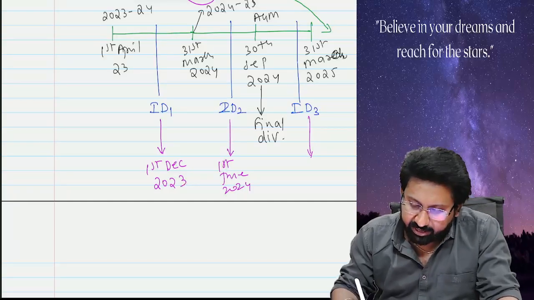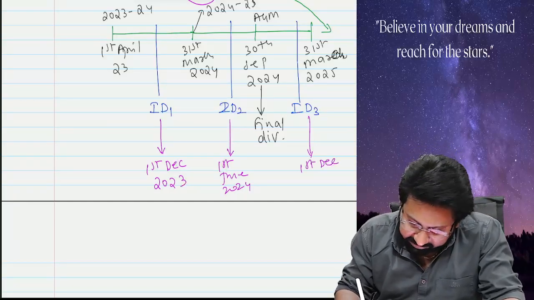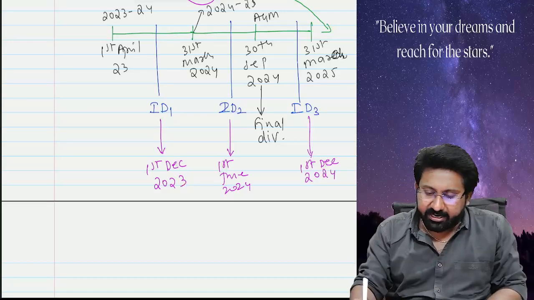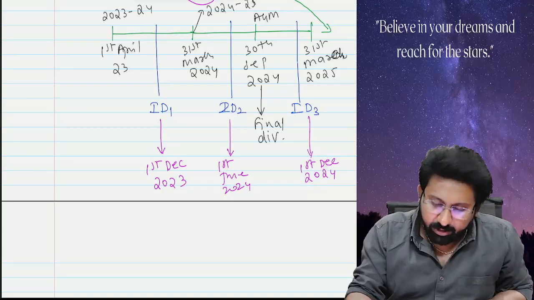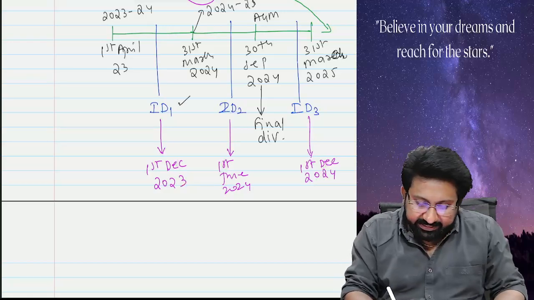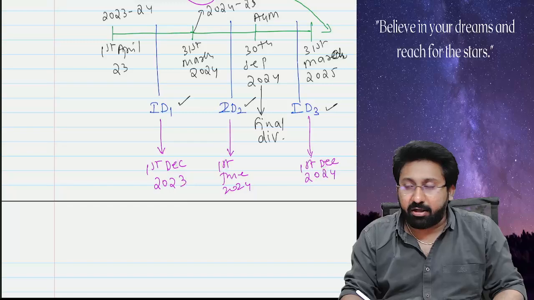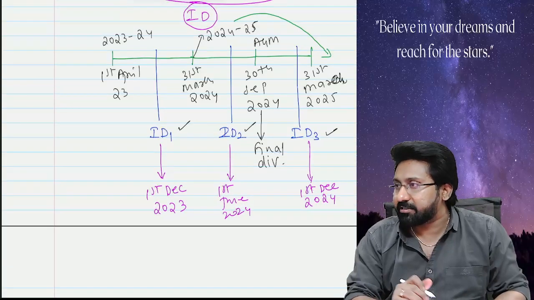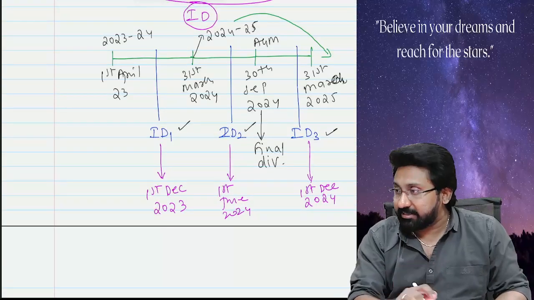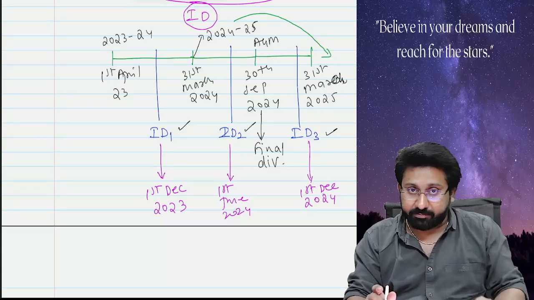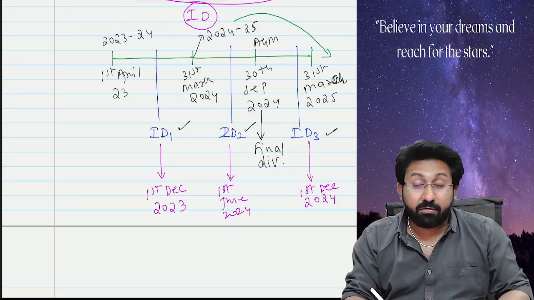Next, again I declared a dividend on 1st December 2024. 3 dates I have taken. Now listen carefully. This is interim dividend, this is interim dividend, this is also interim dividend. Why are these 3 called interim dividends? Because these are the dividends that are declared between two AGMs, not at the AGMs. Between AGMs they are declared, so we call it interim dividend.